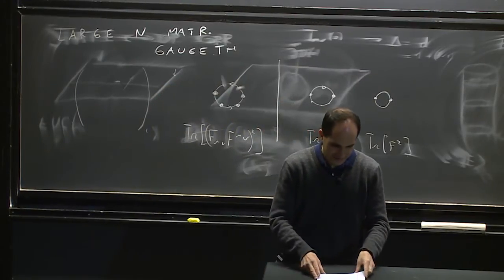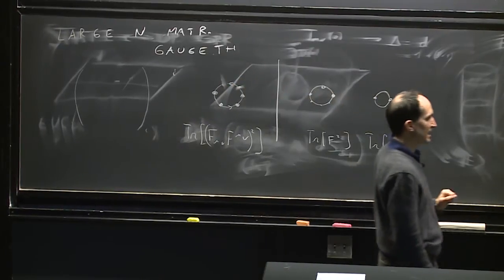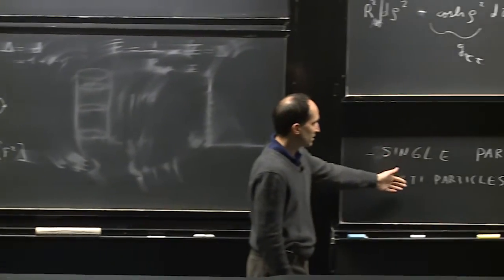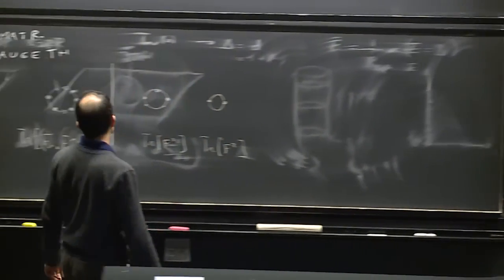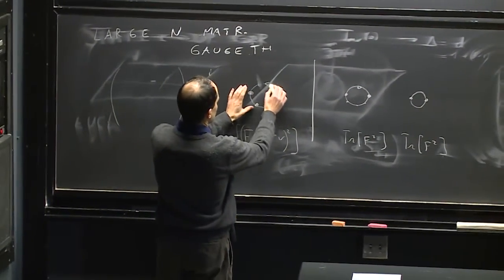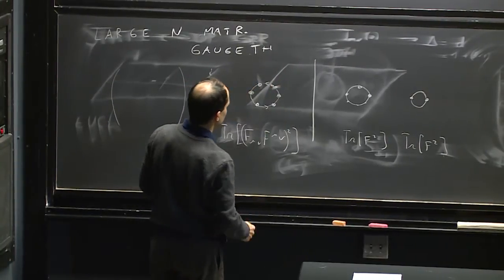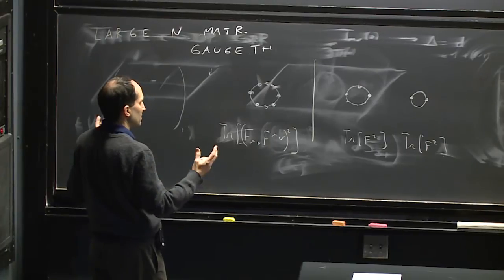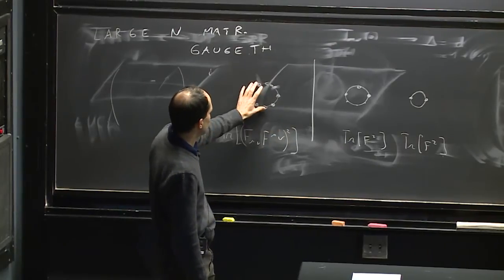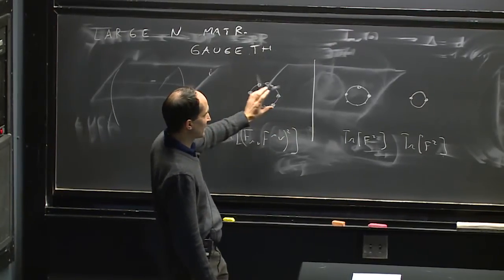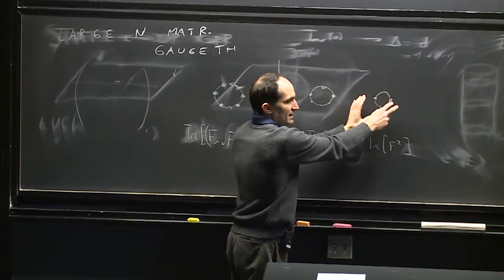Now the idea is that this distinction of the states according to their trace structure is the same as this decomposition of the Hilbert space in terms of single particles versus multi-particles. So the particles within each trace are very strongly interacting with each other, and will have some energy which, in a strongly interacting system, is difficult to compute, but can be computed in some cases. But once you find the energies for all single particles, the energy of states like this is simply the sum of the energy of this one plus the energy of that one.